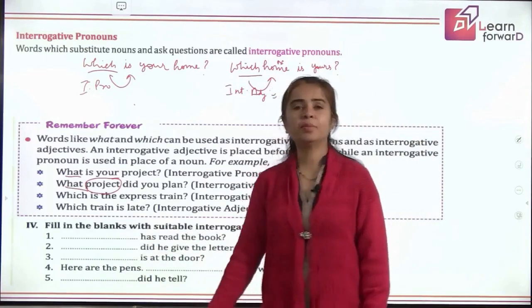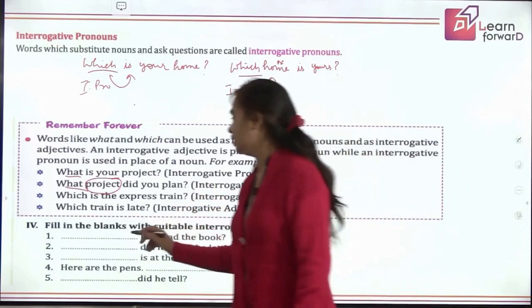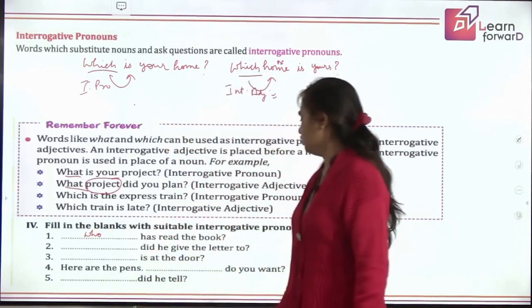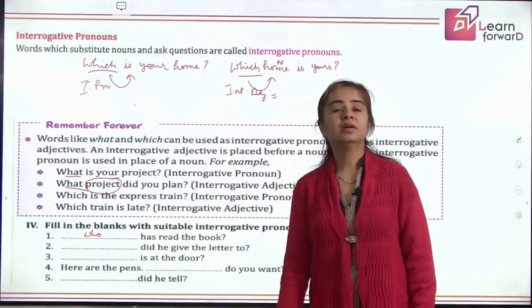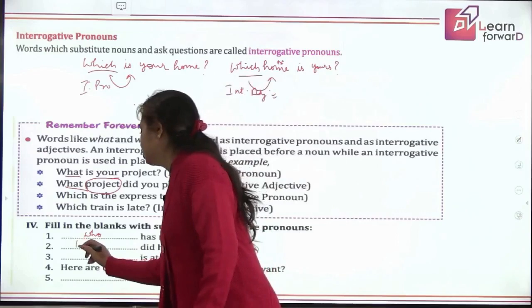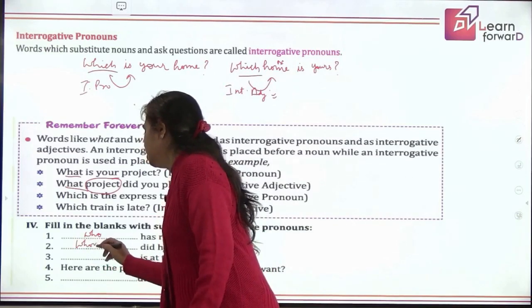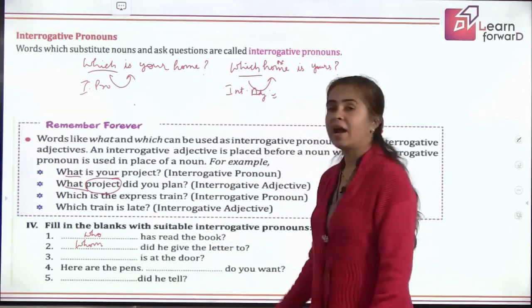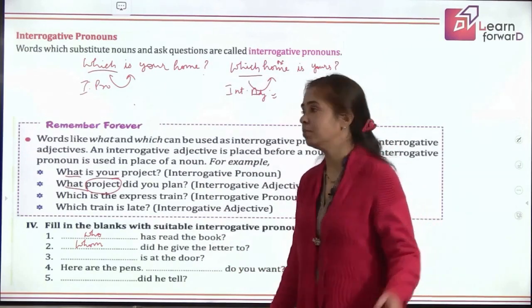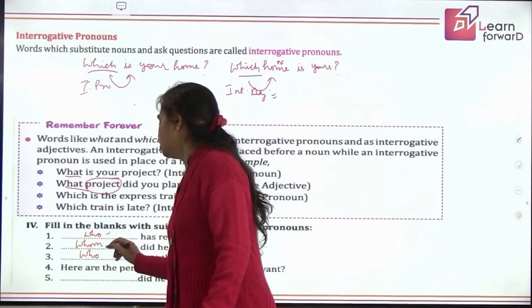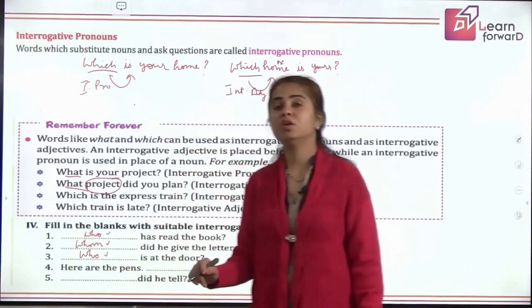Dash has read the book. Who has read the book? Yes, perfect. Next, did he give the letter to dash? Whom did he give the letter to? Whom shows the object. Okay. Next, dash is at the door. That's again the subjective form. So who is at the door? For subjective form we use who. For objective form we use whom.